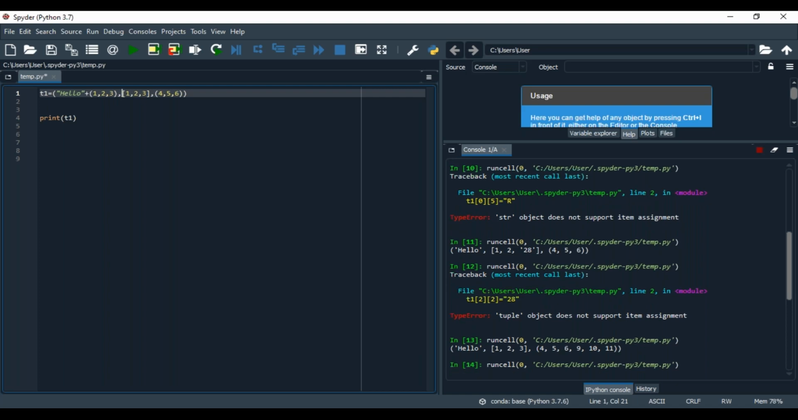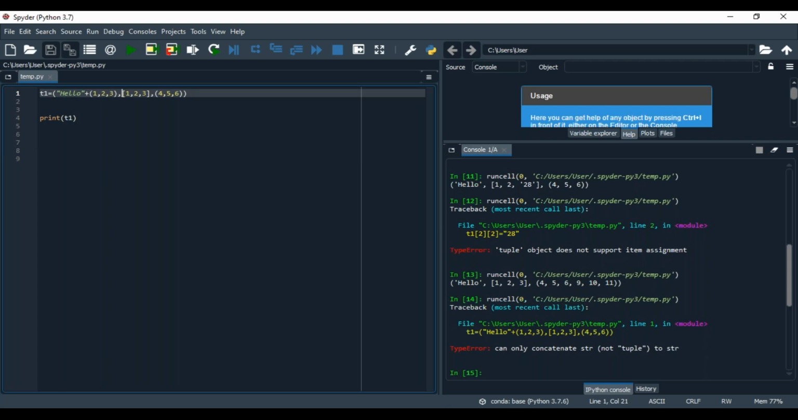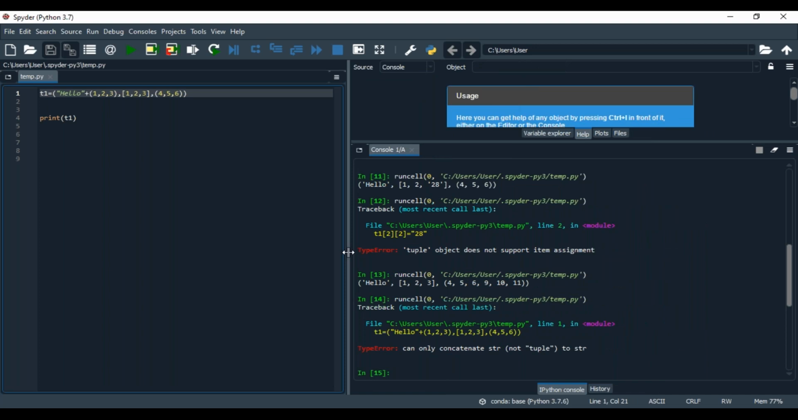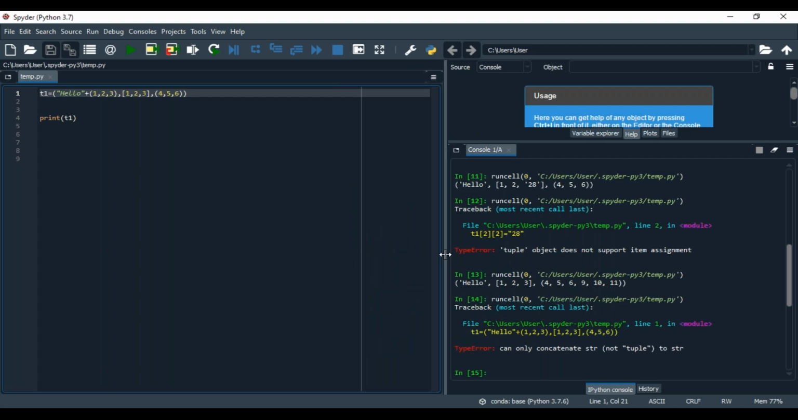Right? Run the program. Now run the program. What output could be? Can only concatenate tuple, not string. This is called a type error, because tuple plus tuple is equal to a tuple. Understand? So string plus tuple is not at all possible.